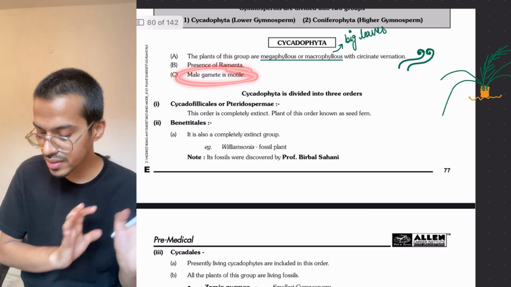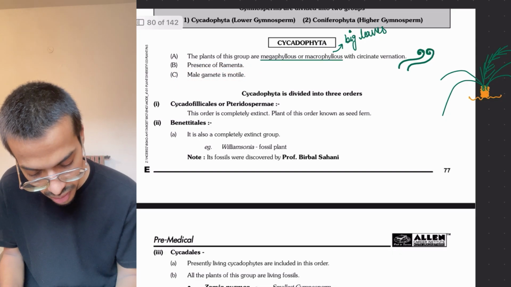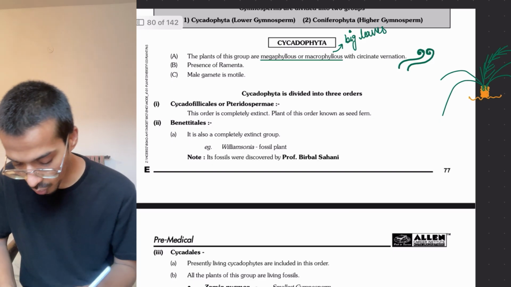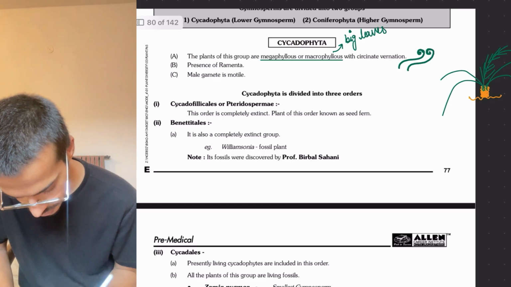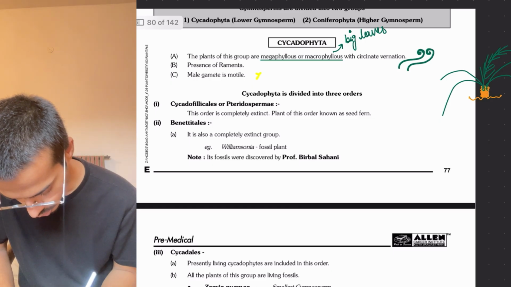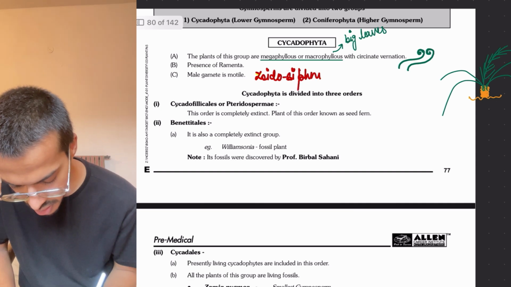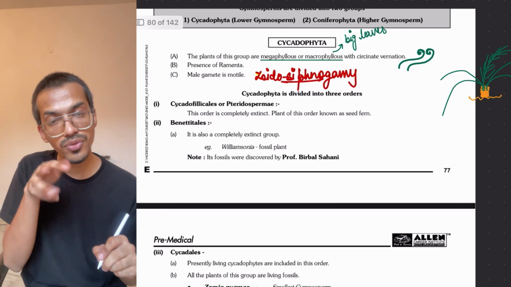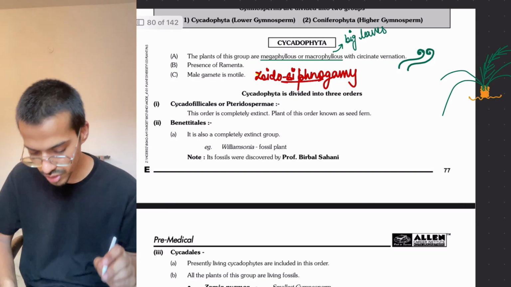The male gamete is motile, and the fertilization that we say is zoidiosiphonogamy. Siphono is for the pollen grain, pollen tube. Zoidio is for the motility. So motile is also there, pollen tube is also there.